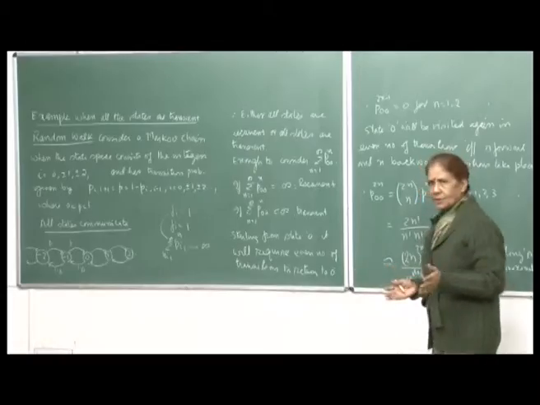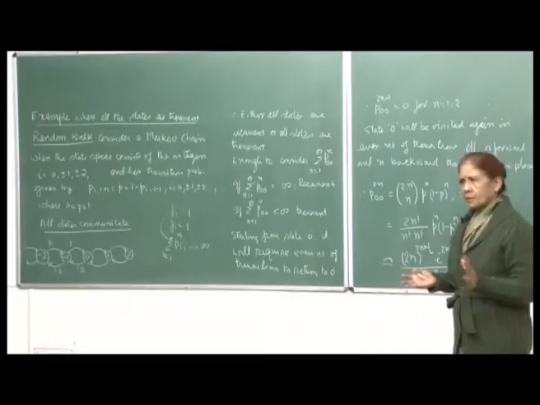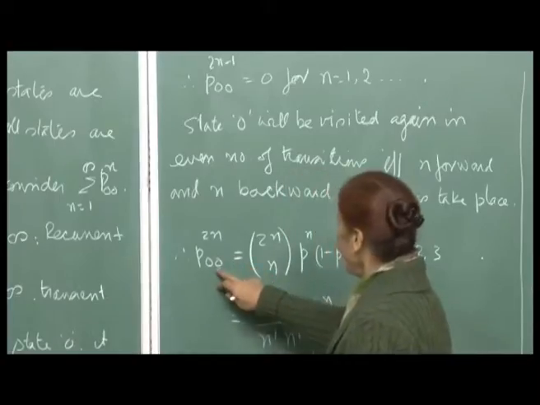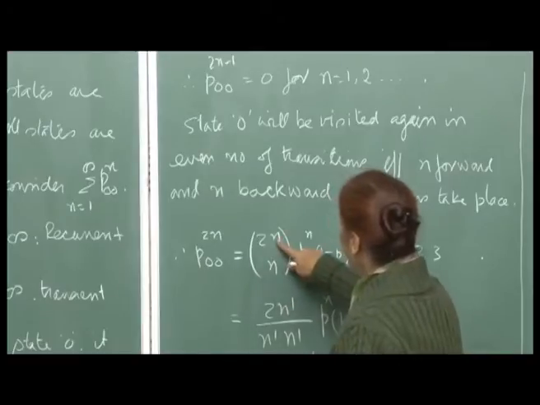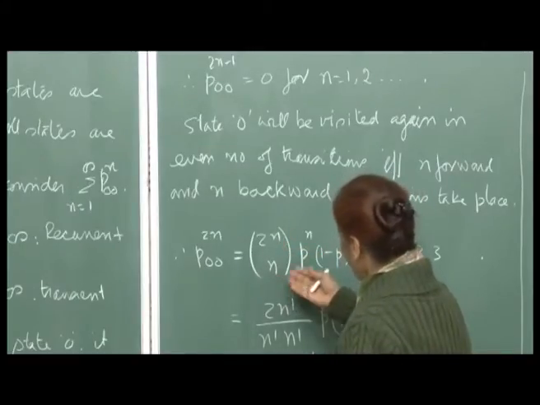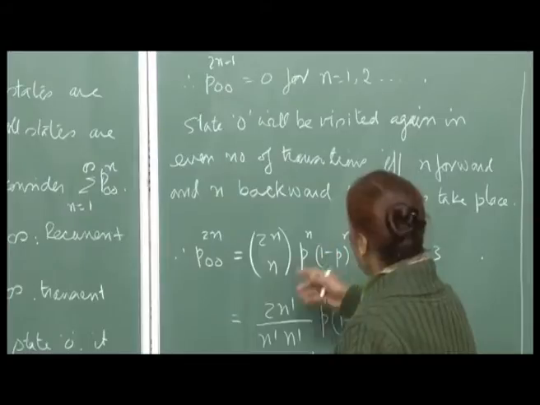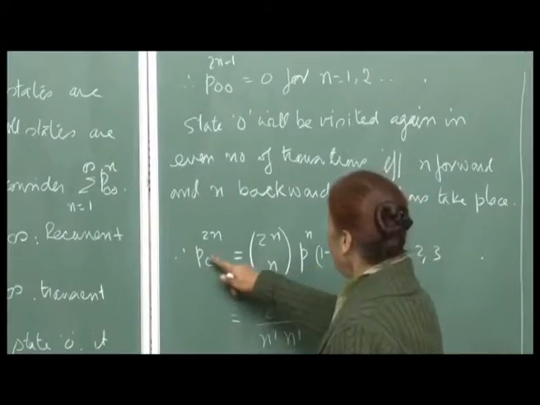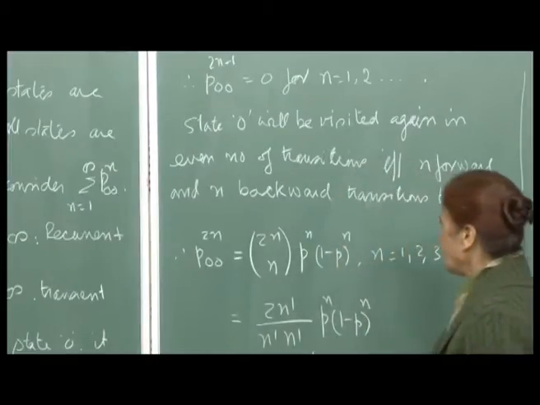For coming back in an even number of steps, you require exactly n forward transitions and n backward transitions in any order, right, as I tried to explain from the diagram. So, therefore, from 2 n you choose n forward transitions and n backward transitions. So the probability p 0 0 2 n will be like this, right.